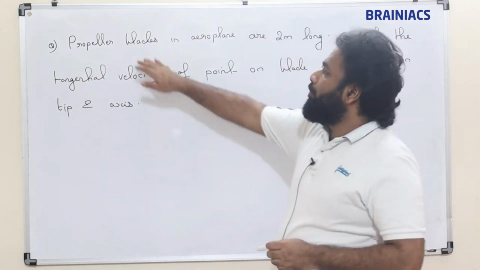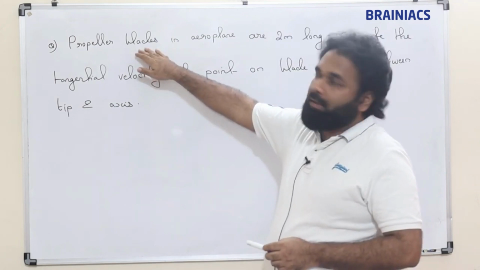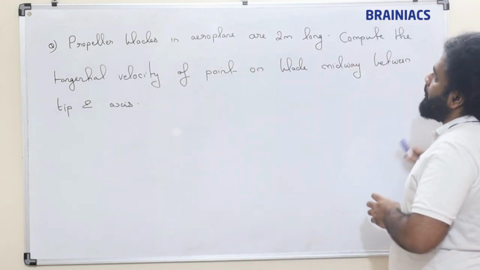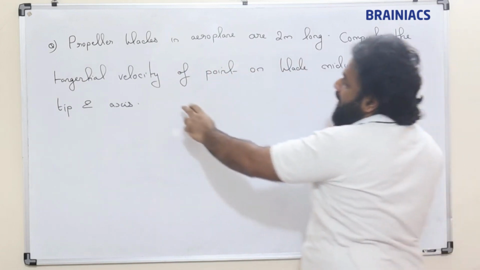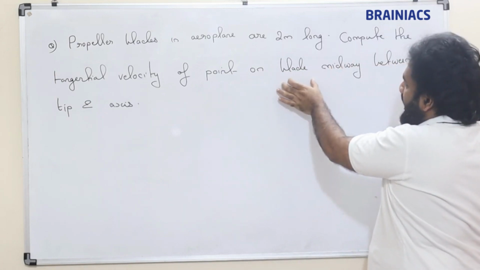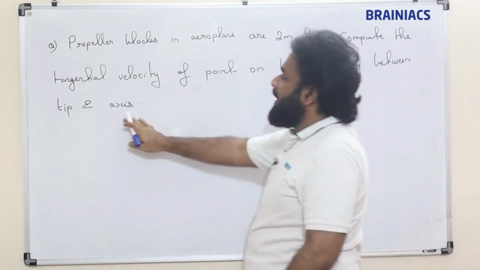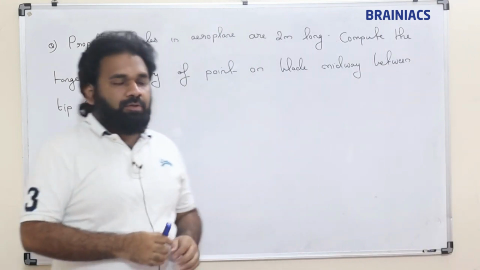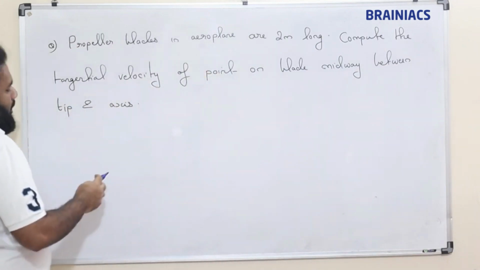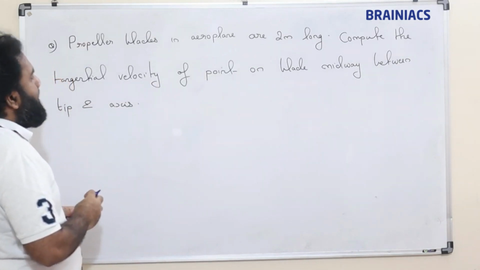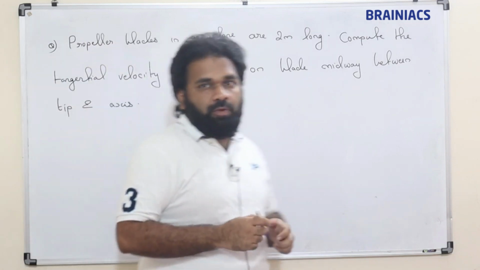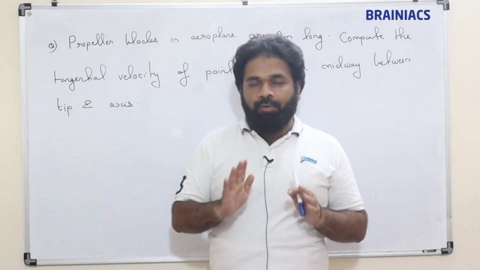Propeller blades in an aeroplane are 2 meter long. Compute the tangential velocity of a point on the blade midway between tip and axis. Okay, pause the screen and do this. Try yourself. Pause the screen and try yourself. Right, so I shall solve. Hope your answer is ready.